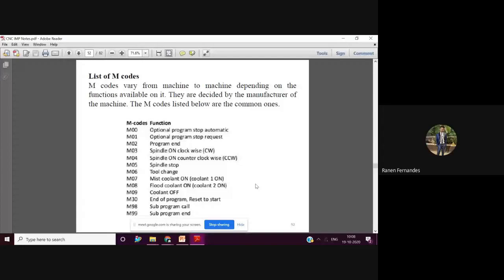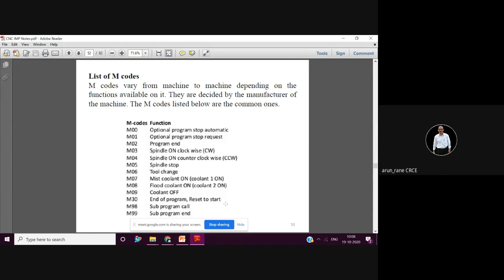Yes, sir. So these three codes are confusing: M00, M01, and M02, and then M30. Because everywhere you will see program stop, program stop, program stop, and here also it is program stop. So there are four codes for the program stop. Definitely this M30 is important. That is end of the program, and it is for the reset and rewind. So this you have to remember.